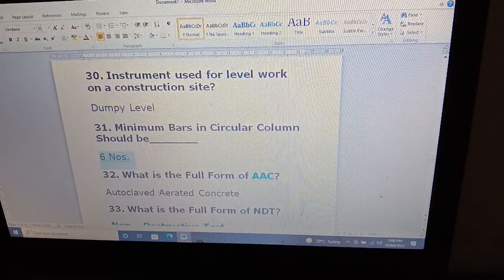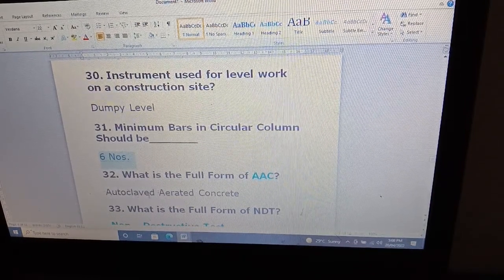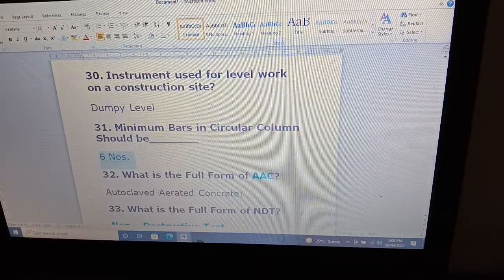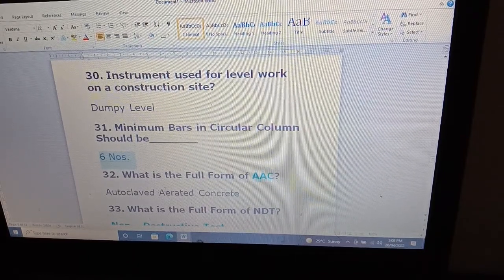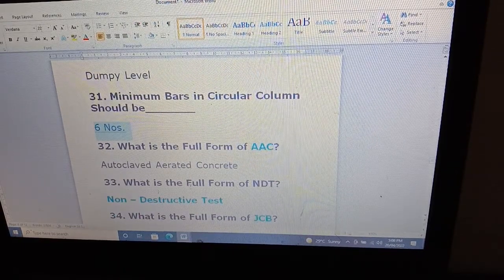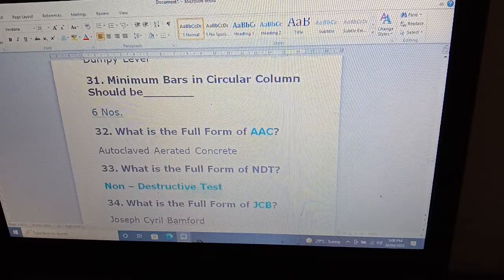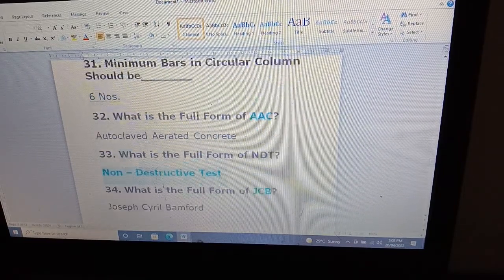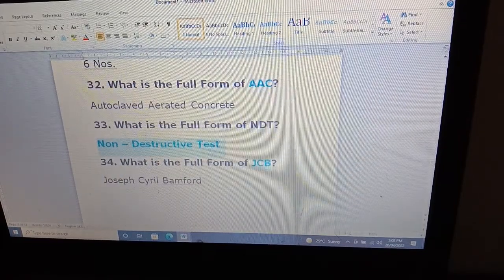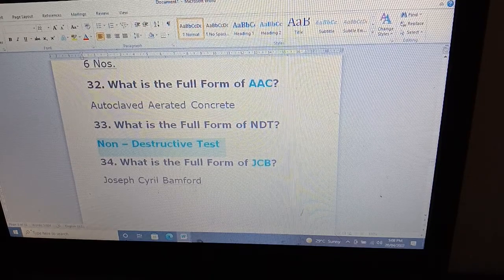What is the full form of AAC? Autoclaved aerated concrete. What is the full form of NDT? Non-destructive test. What is the full form of JCB? Joseph Cyril Bamford.